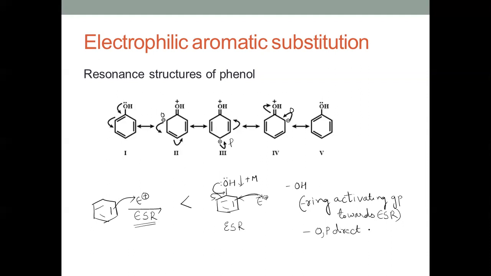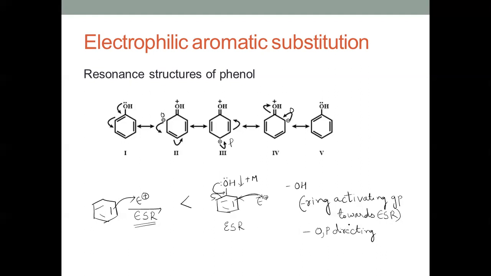In general, ring activating groups are ortho-para directing groups, and ring deactivating groups are meta directing groups, except for chlorobenzenes, that is haloarenes. There, even though it is a ring deactivator, it is ortho-para directing.